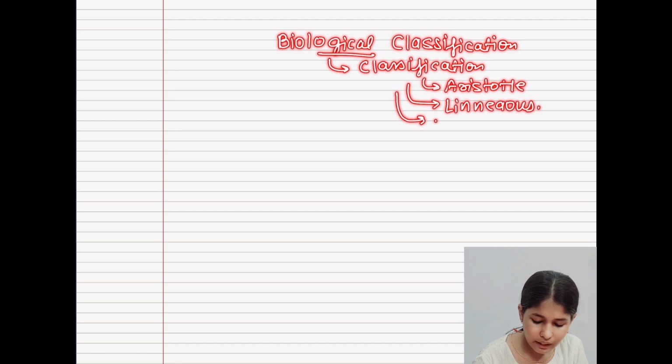Let's recall what we have understood in our previous chapter, biological classification. In it we talked about different types of classification, like the classification given by Aristotle, Linnaeus, and R.H. Whittaker.